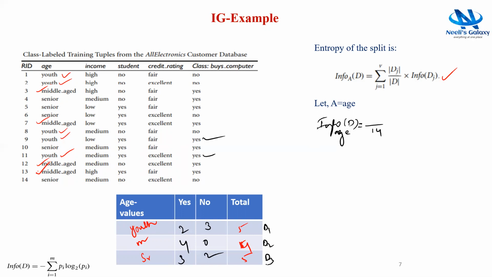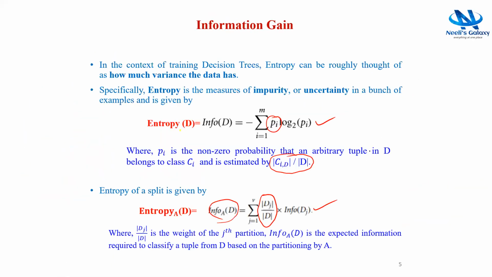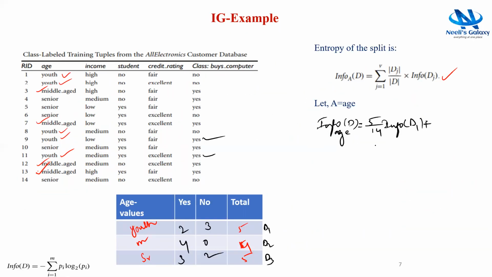So the total number of youth tuples is 5, so 5 by 14 into info of the data partition 1, plus the total number of middle-aged tuples, which is 4 by 14, into info of D2, plus the total number of tuples in the senior partition, which is 5, so 5 by 14, into info of D3, right? We can elaborate this.